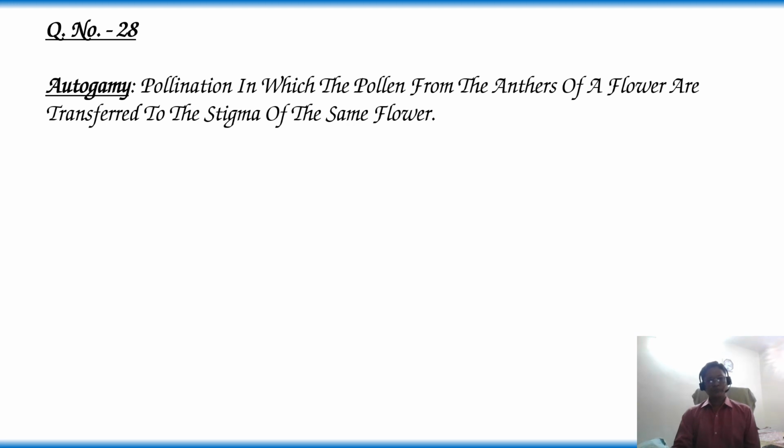Question number 28. Cross pollination is: option 1, autogamy, 2, allogamy, 3, chasmogamy, 4, clistogamy. Let's know about these options. First one, autogamy. Pollination in which the pollen from the anther of a flower is transferred to the stigma of the same flower is called autogamy.